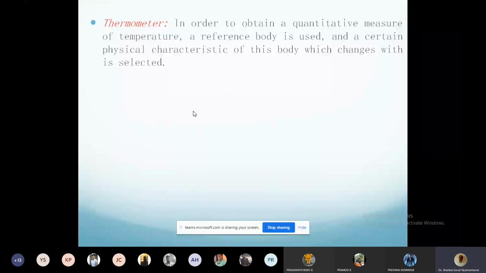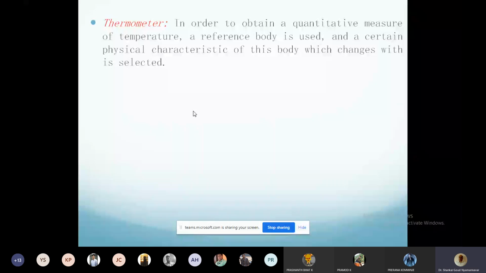Now the change in height becomes a measure of temperature. Right? The height of the mercury is a measure of the temperature. You are not measuring temperature exactly. What you are measuring is the height of the mercury. The height of the mercury represents the temperature of the material. What is temperature? Temperature is the thermal level of the material. Okay, you understood?